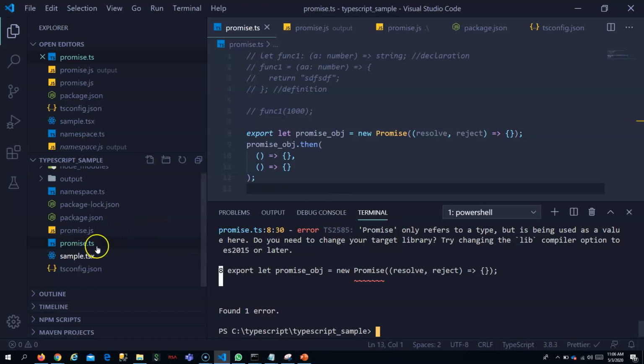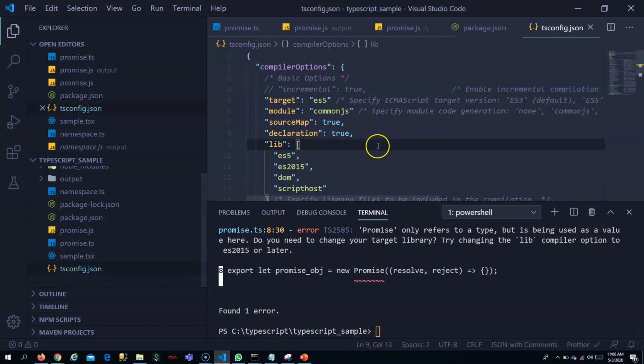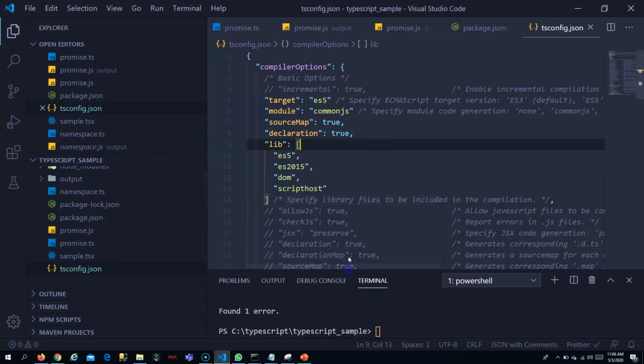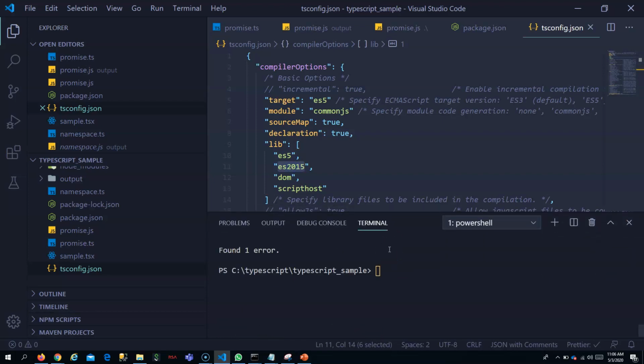If I want to use promise in ES5 browsers, the other option you can do is add ES5 and ES2015 inside lib. This is how you give a polyfill. I'm saying when you transpile, you use these libraries, ES5 and ES2015 libraries, so those libraries are added in the targeted file.